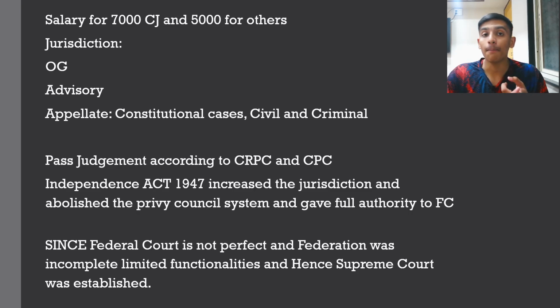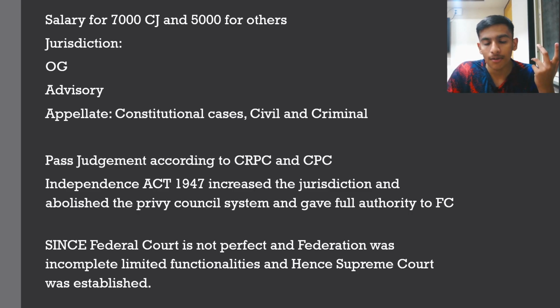Then for appeal, there were constitutional cases, civil and criminal, as it is given from lower courts to upper courts. And again, it passed judgments according to CrPC and CPC, that is basically following the criminal and civil laws that existed, which were drafted and passed in the 1800s. Then again, this evolved into the Supreme Court, as the Indian Independence Act of 1947 increased the jurisdiction of the Federal Court, abolished the Privy Council system in its entirety and gave full authority to the Federal Court.